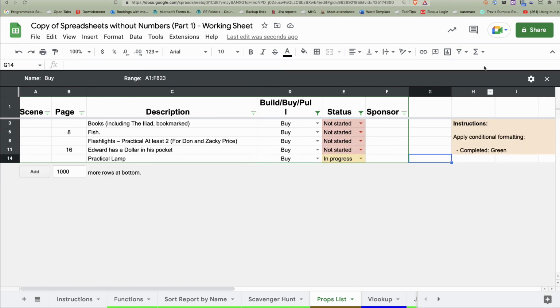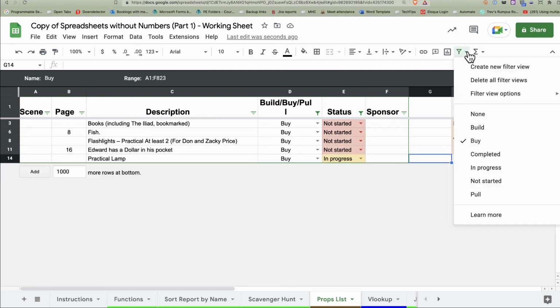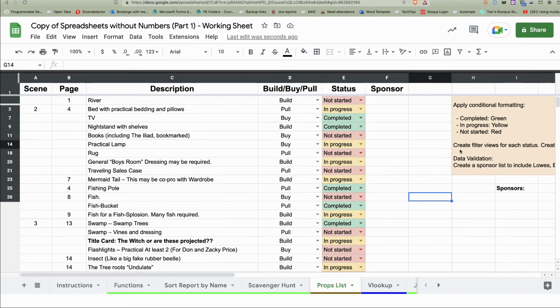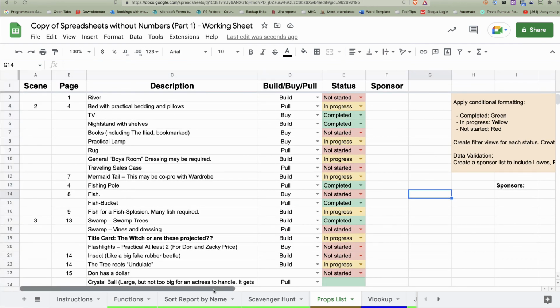Stuff I'm going to buy. Excellent. I can also go in and do completed, in progress, and not started. So everything that I want based on the status. Excellent. So quick way of taking those data and putting it all together.